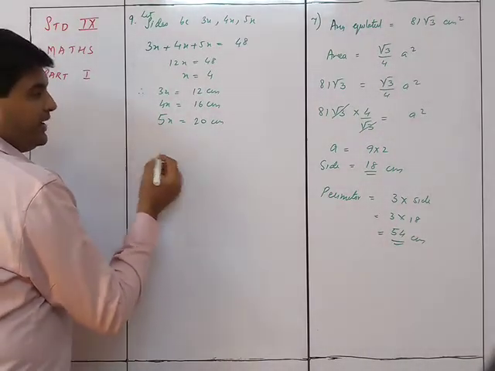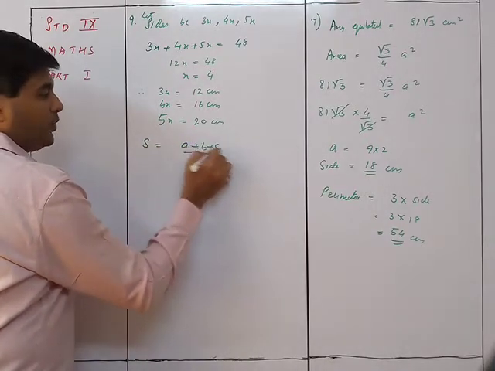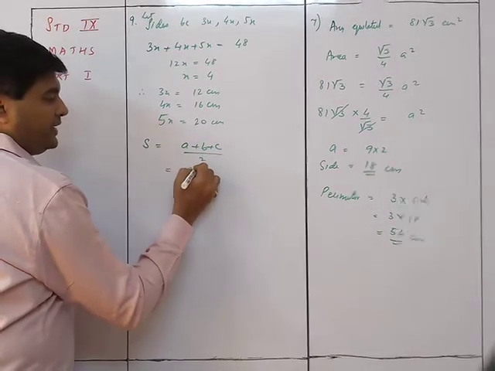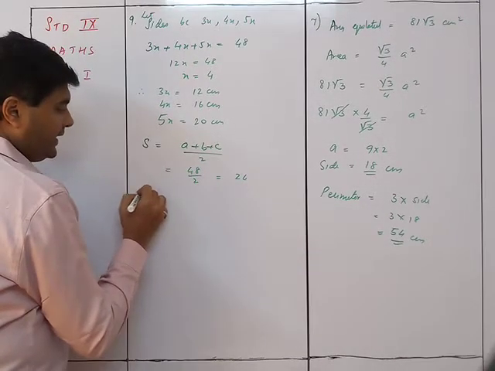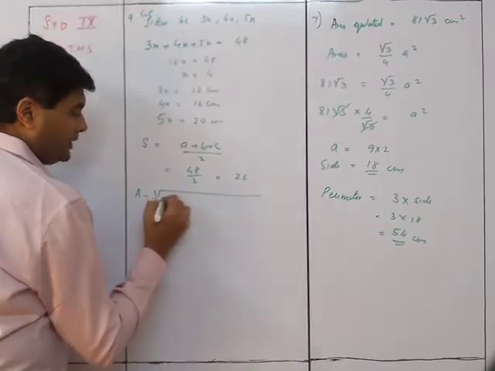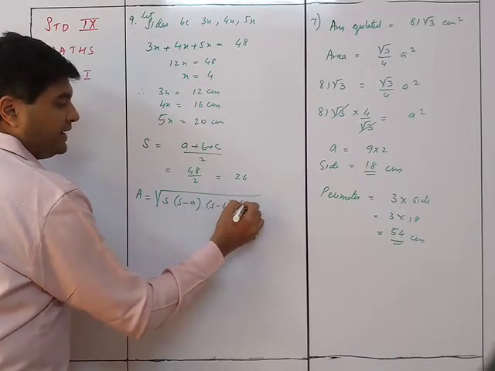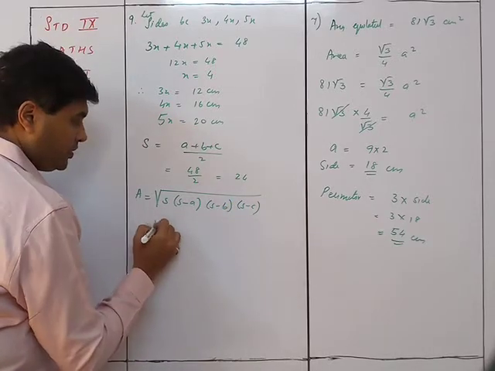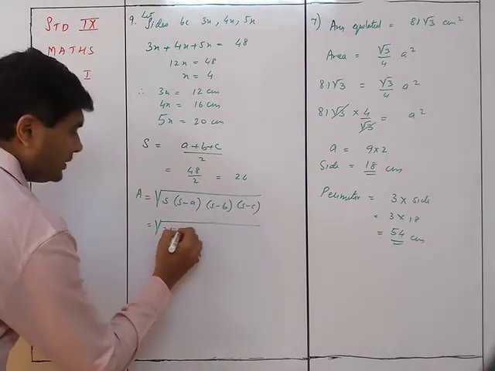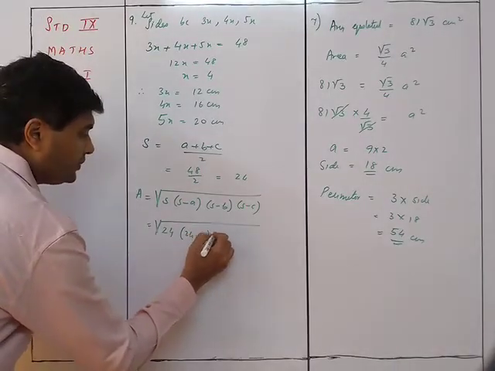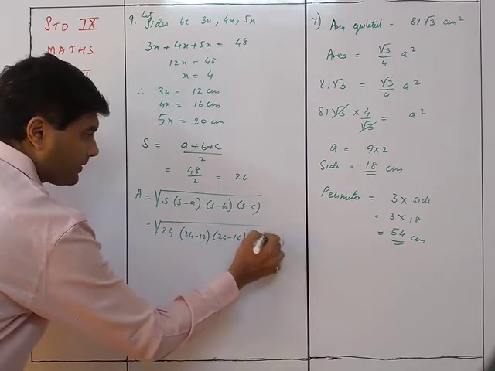Now we can use Heron's formula. So S is equal to a plus b plus c upon 2. That is nothing but 48 upon 2, which is equal to 24. So we get area is equal to square root of S minus a, S minus b, S minus c. So that will be square root of 24 into 24 minus 12, 24 minus 16, 24 minus 20.